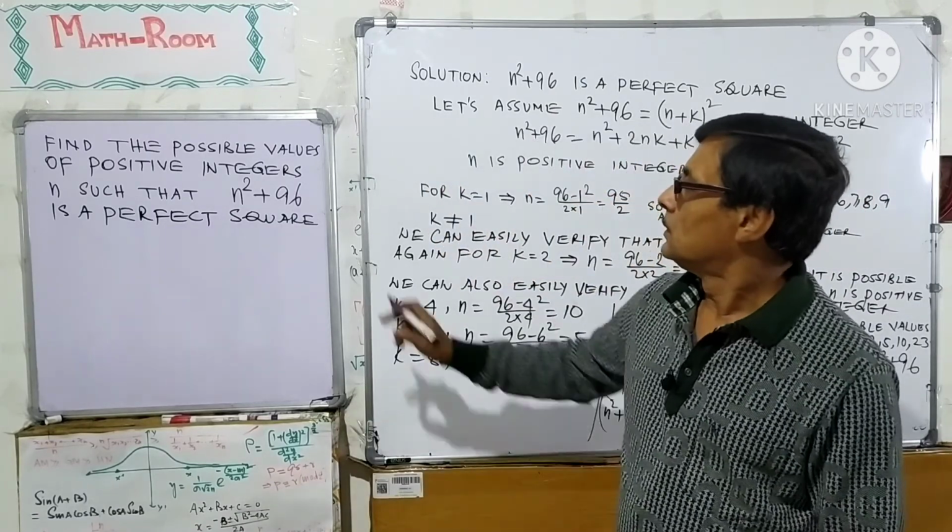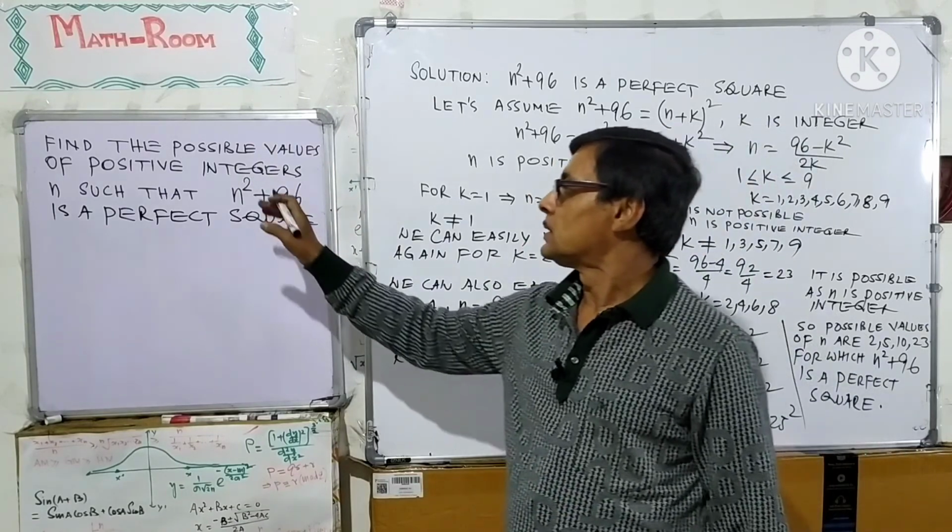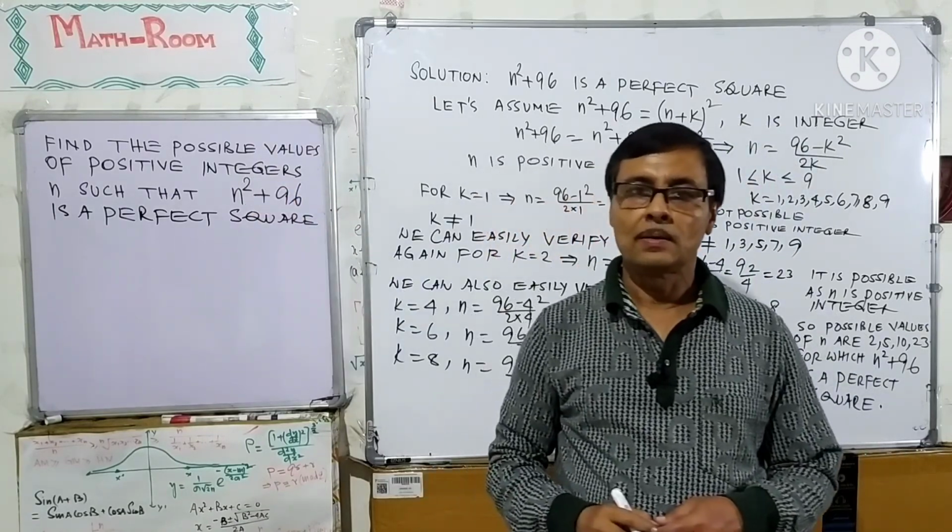Thus, we have found out the values of n for which n square plus 96 is a perfect square.